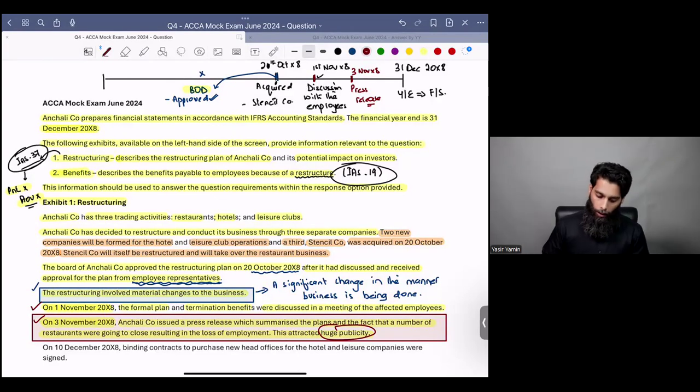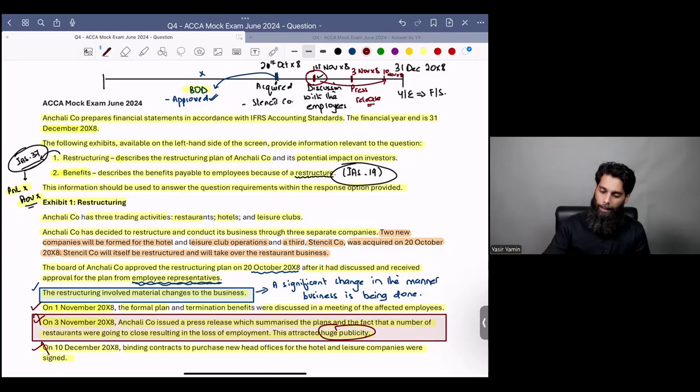Make sense? So it says on 10th December 20X8, binding contracts to purchase new head offices for the hotel and leisure companies were signed. So whatever happened on 10th December has nothing to do with the restructuring itself. Whatever decision you took on 1st November, this creates a contractual obligation later on because you follow that restructuring plan. First it is a constructive obligation, and that constructive obligation converts into a contractual obligation because you take actions to implement that restructuring plan. This has nothing to do with the restructuring provision. Make sense?